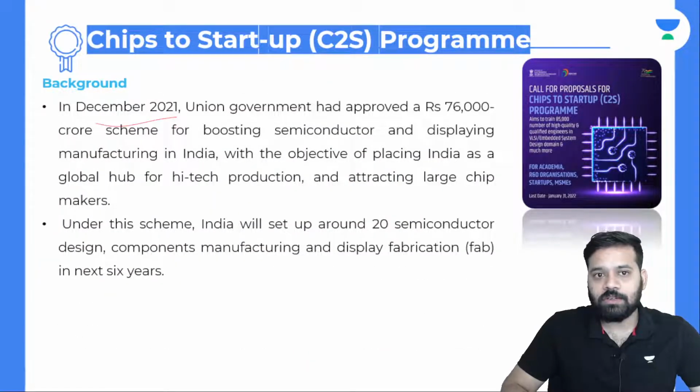Background: in December 2021, Union government had approved a 76,000 crore scheme for boosting semiconductor and display manufacturing in India, with the objective of placing India as a global hub for high-tech production and attracting large chip makers. Under the scheme, India will also set up around 20 semiconductor design, components manufacturing, and display fabrication units in the next 6 years.